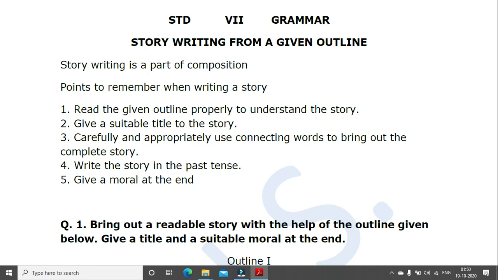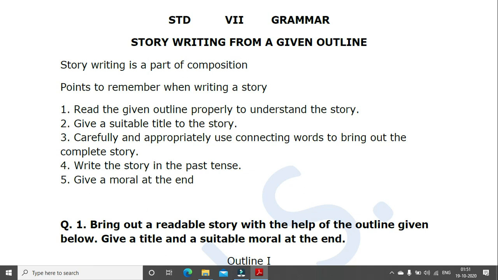Okay. Carefully and appropriately use connecting words to bring out the complete story. So you have to see, don't make the story haphazard, up and down. Don't mix up the lines that are given. See, the lines are in the proper order, just as they're given. Only you have to use words to connect them. Okay. Write the story in the past tense. Generally, 99% of the time, your story has to be written in the past tense. He did the work. He told his sons. Okay, so that's the way you will write.